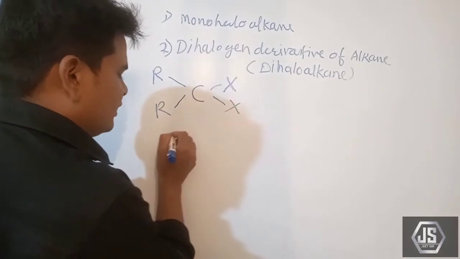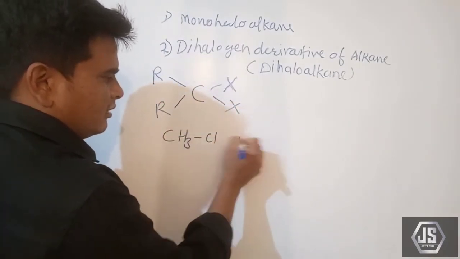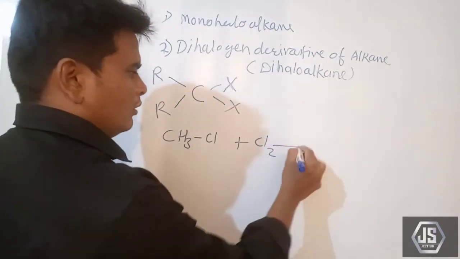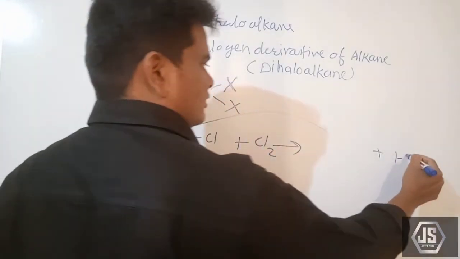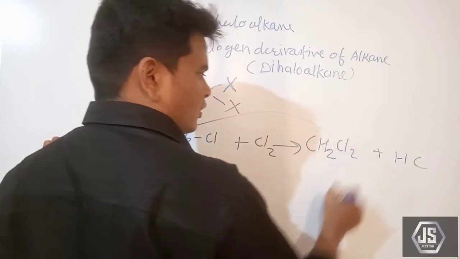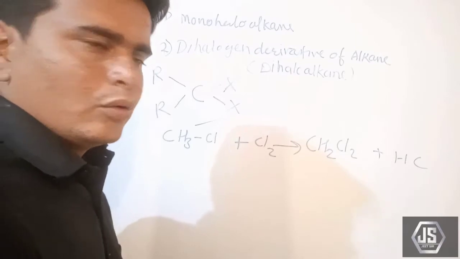In the last example we had seen CH3Cl. Again it combines with Cl2. One hydrogen atom gets removed, HCl forms, and we get CH2Cl2, that is dichloromethane.